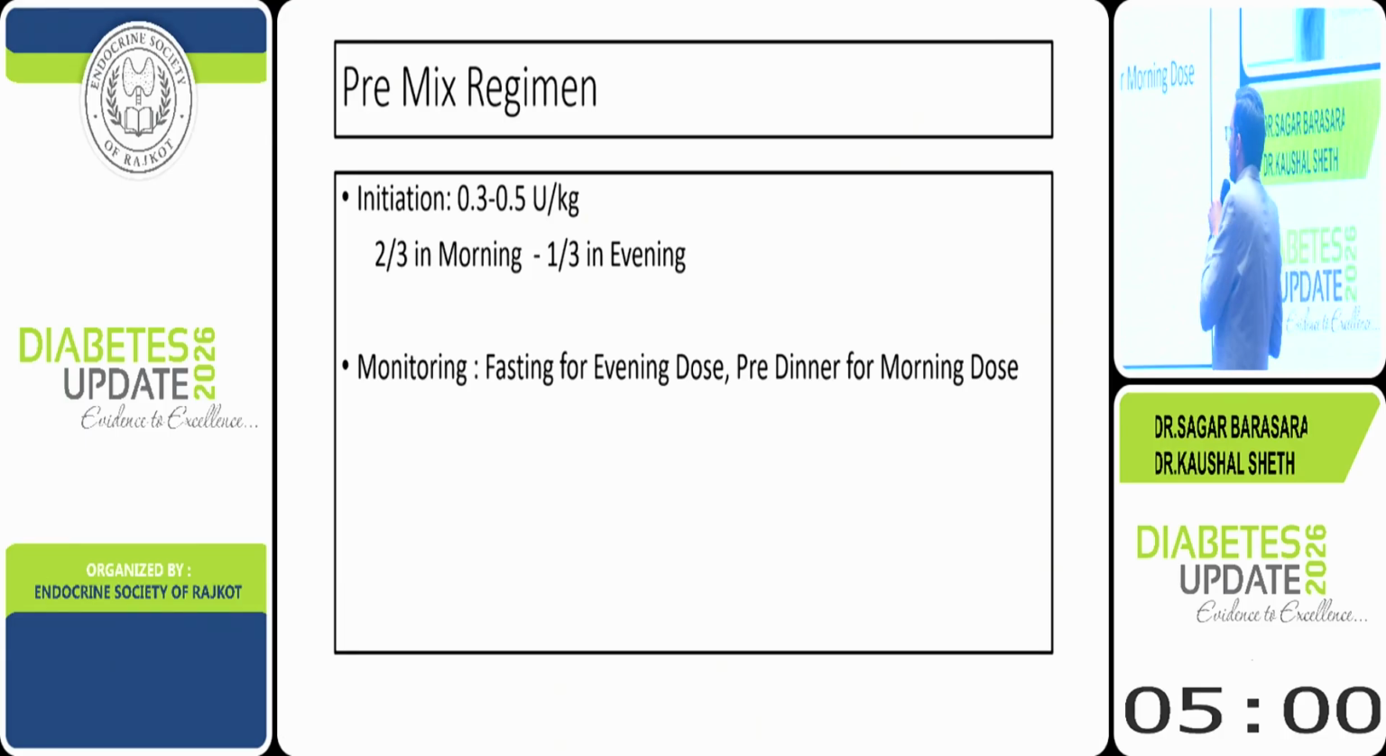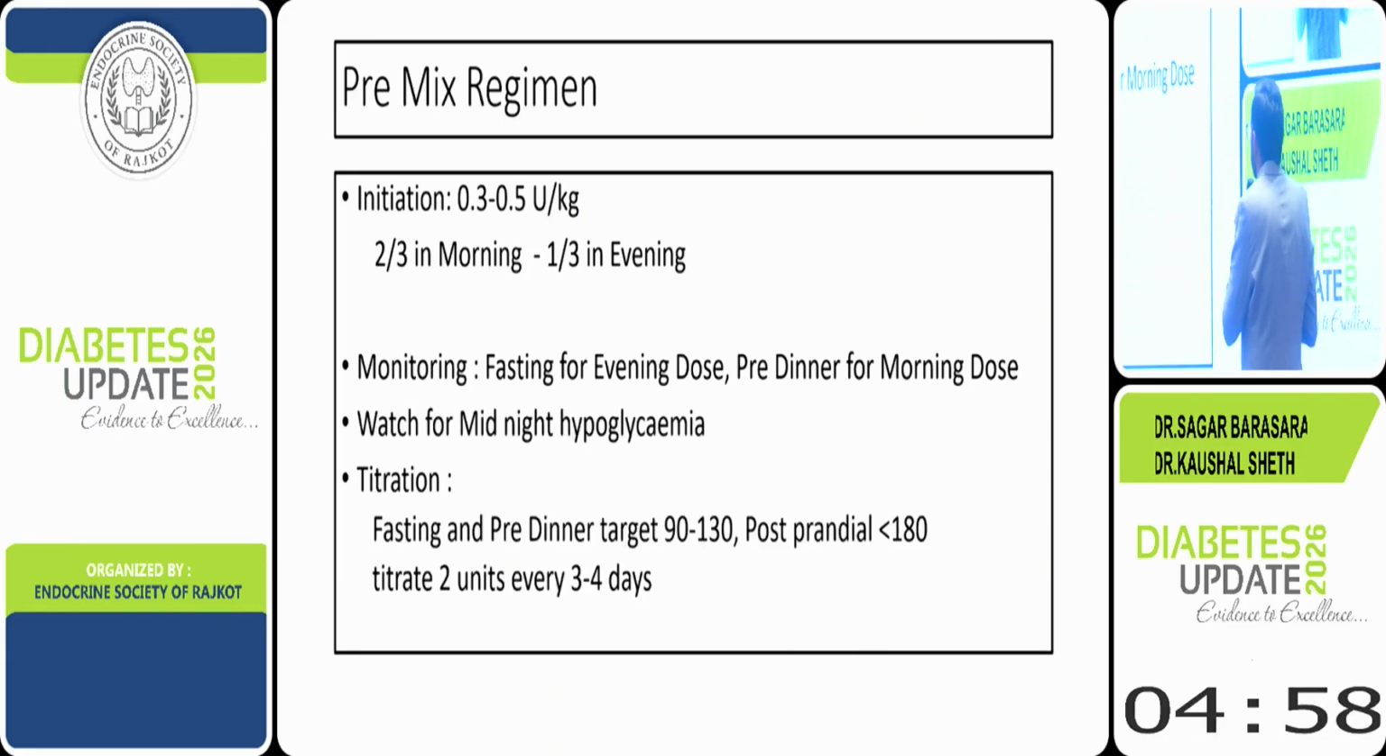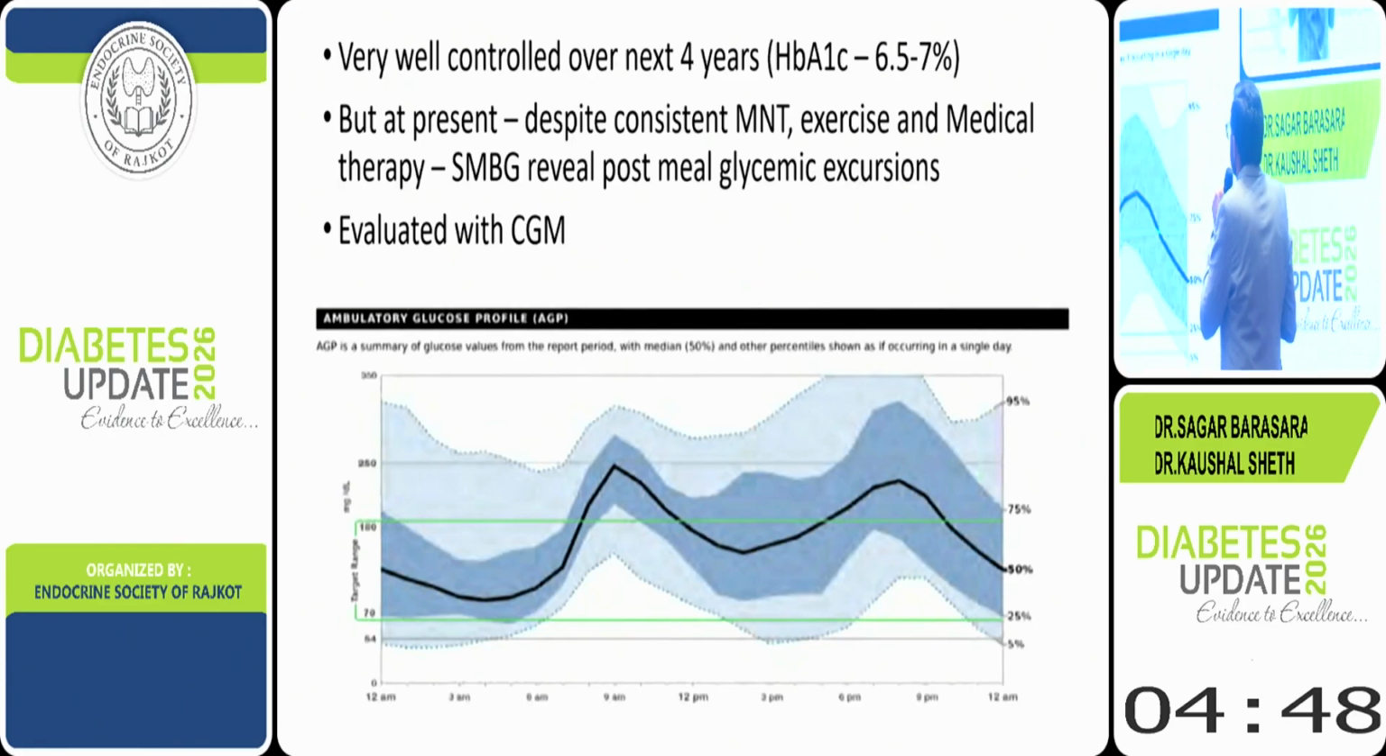So I would like to initiate the premix insulin. I will titrate the dose by 2 to 3 units every 2 to 3 days, depending upon the patient profile and insulin resistance. So this patient was following with me for the next 4 years.